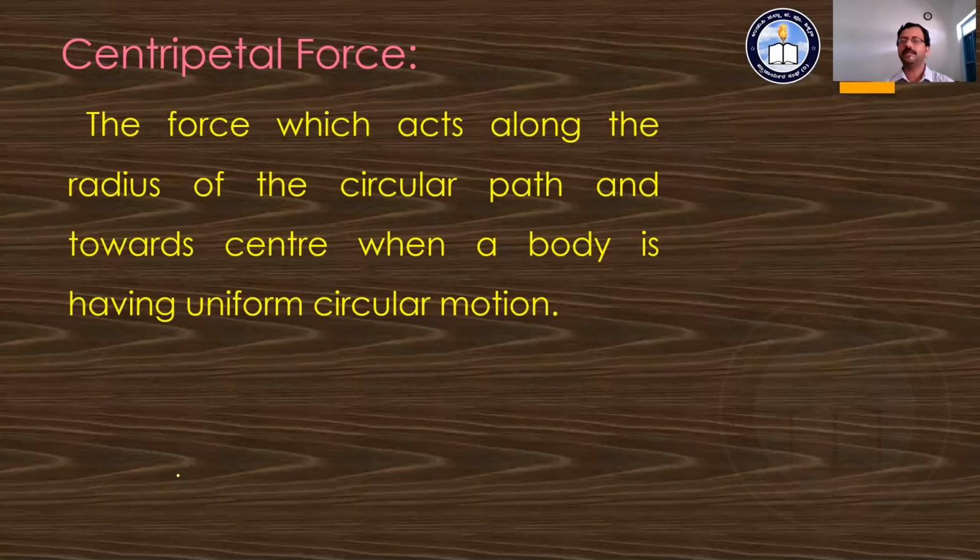Due to this centripetal acceleration, there is some force that is going to act there, and that force is nothing but the centripetal force. And hence we define the centripetal force this way. It is the force that acts along the radius of a circular path towards the center when a body is having uniform circular motion.